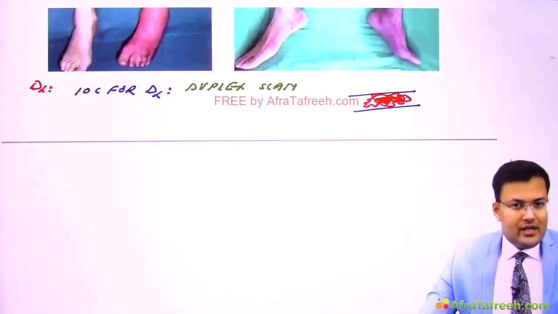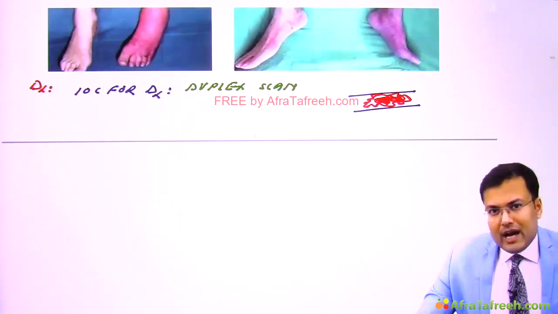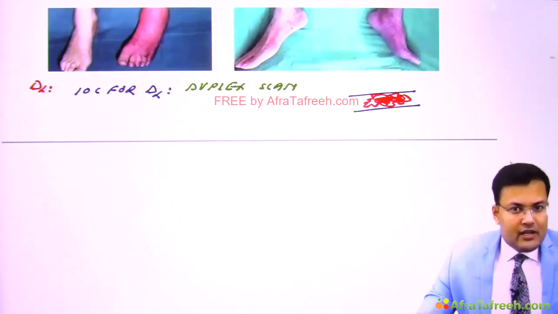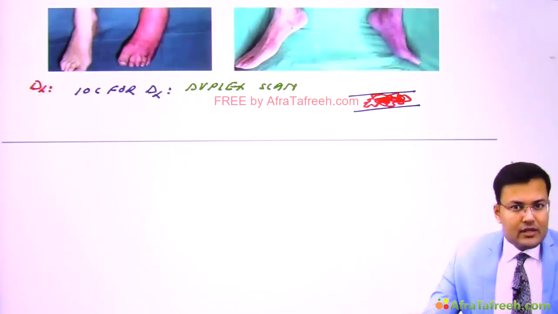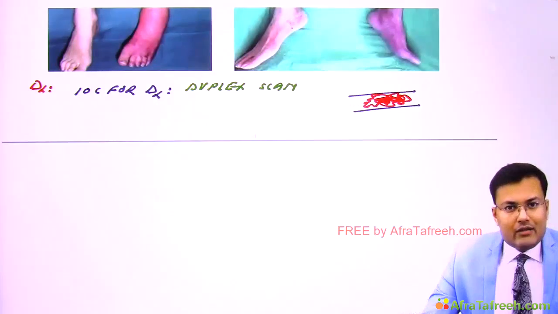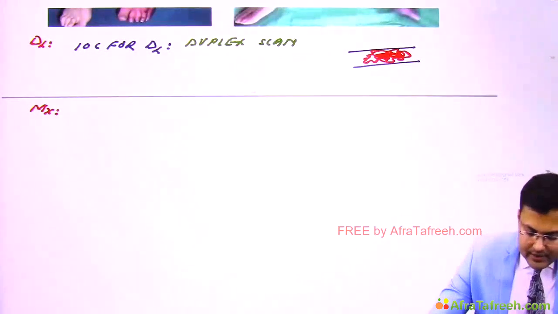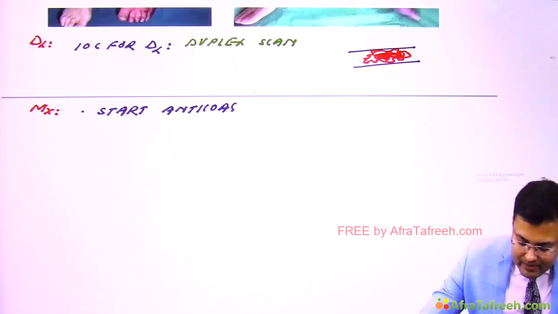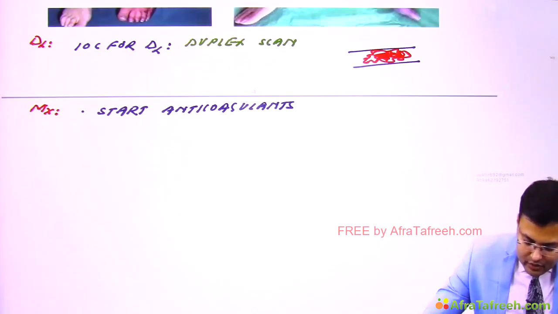How we are going to manage? Generally, patients of DVT or patients of venous thrombosis are managed in medicine department. What is the basic principle we follow in the management of venous thrombosis? Like deep venous thrombosis, mesenteric venous thrombosis, hepatic venous thrombosis, axillary subclavian vein thrombosis. First, you have to stop the thrombotic process. So what you have to start? Anticoagulants. So see the management. And here, what is the drug of choice? We start IV heparin. So the drug of choice is IV heparin.